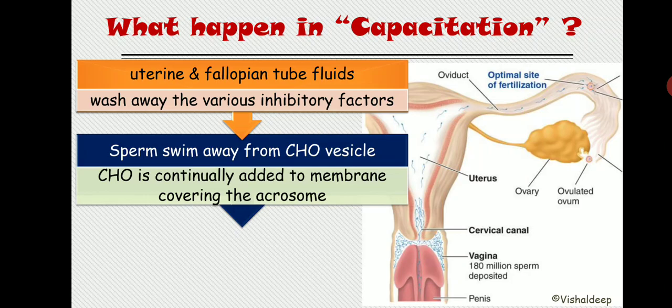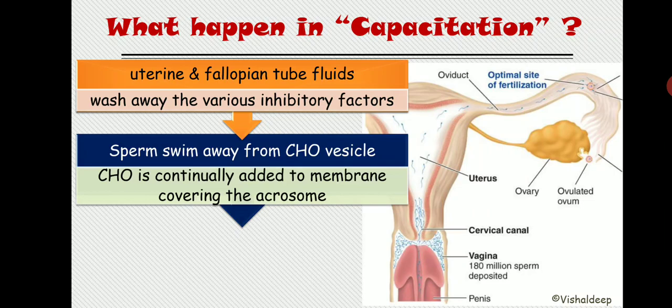The main motto of adding the cholesterol vesicle, CHO standing for cholesterol, is to make sure that the acrosomal reaction will not happen inside the male genital tract, right? But once the semen is ejaculated, the sperm is not inside the male genital tract anymore, so we need to get rid of this cholesterol or inhibitory substance. So sperm swim away from this cholesterol vesicle added by the membrane that covers the acrosome.